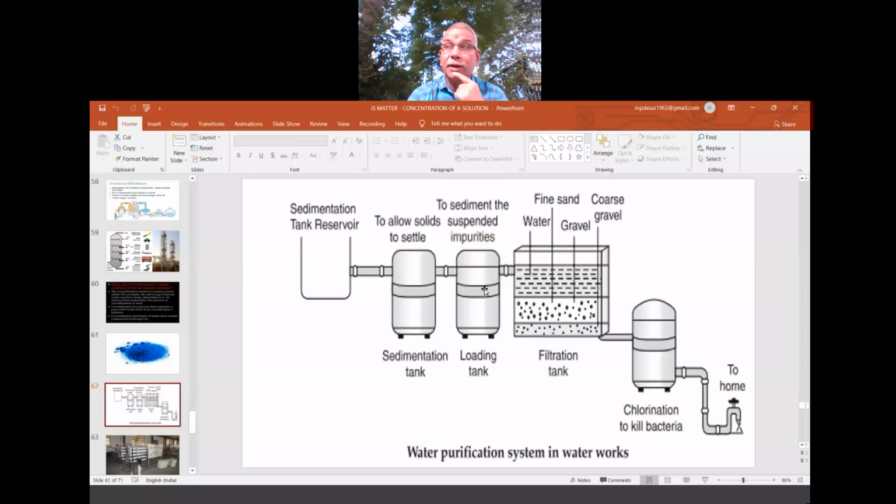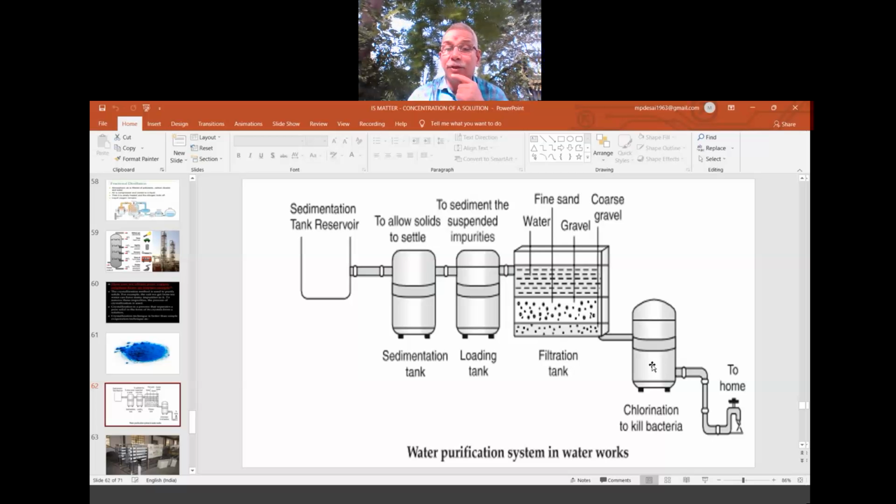Then that is sent to the main tank where we treat it chemically, either by adding chlorine tablets or potassium permanganate. These chemicals are called disinfectants. They kill the microbes, the microorganisms. So the microorganisms which are there by chance are killed, which means the water is disinfected and made fit for drinking. That is sent to another tank, where once again chlorine is added.